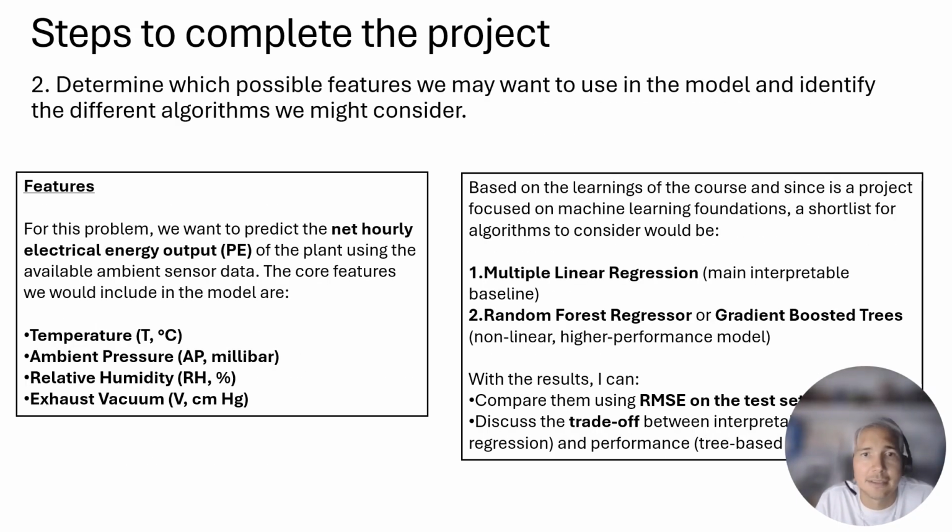So the second point is to determine which possible features we may want to use in the model and identify the different algorithms. The features, as we mentioned, are the ones that we need to predict the net hourly energy output PE. So the features are the ones provided in the data set: the temperature, the ambient pressure, relative humidity, and the exhaust vacuum.